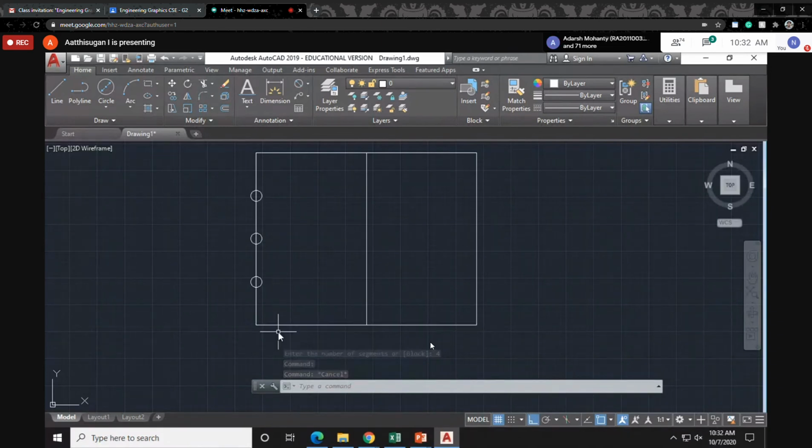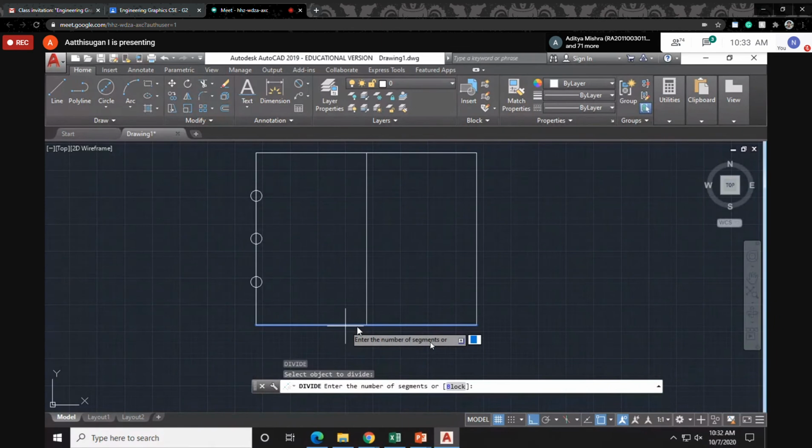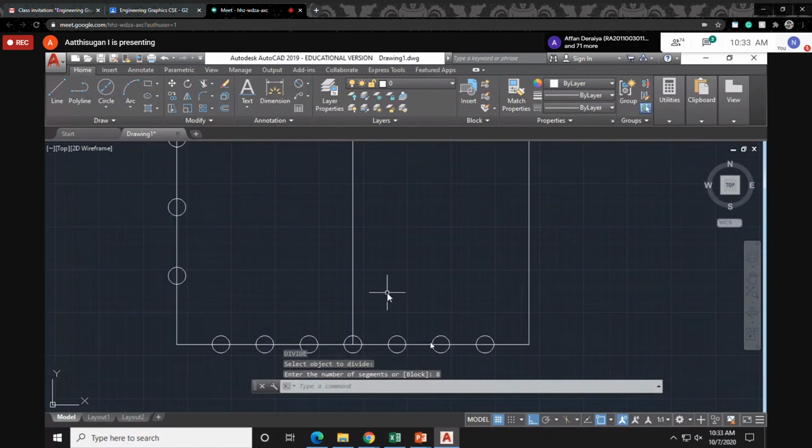Okay, but the line selection will come fully. Otherwise you can delete this line, draw a line from here to here, then you can divide. Or else divide, select this line. Now I give segments as 8. Why? Because this is 4, this is 4. Okay, now I divided it into lines like this.